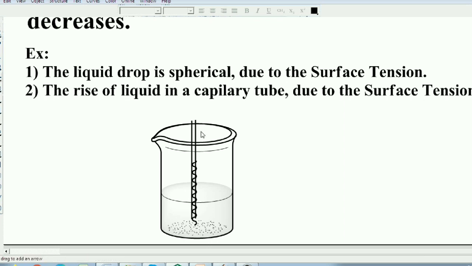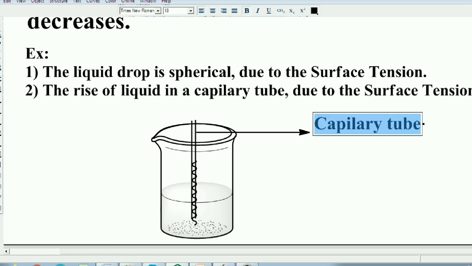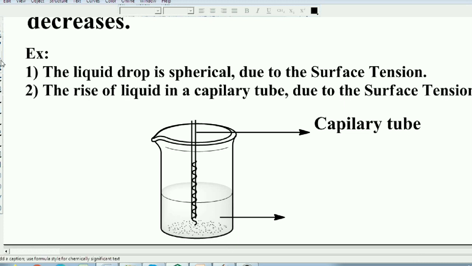So students, this is the capillary tube. The small width glass tube is known as a capillary tube. When we dip the capillary tube in a solution, the solution level or height rises inside the capillary tube.